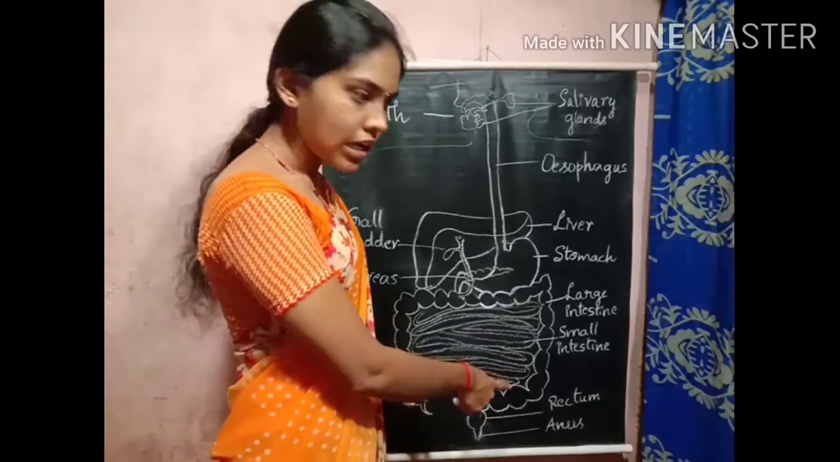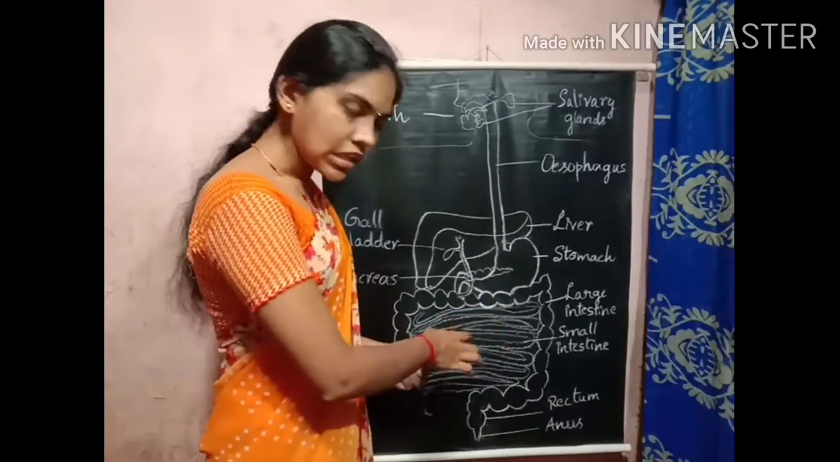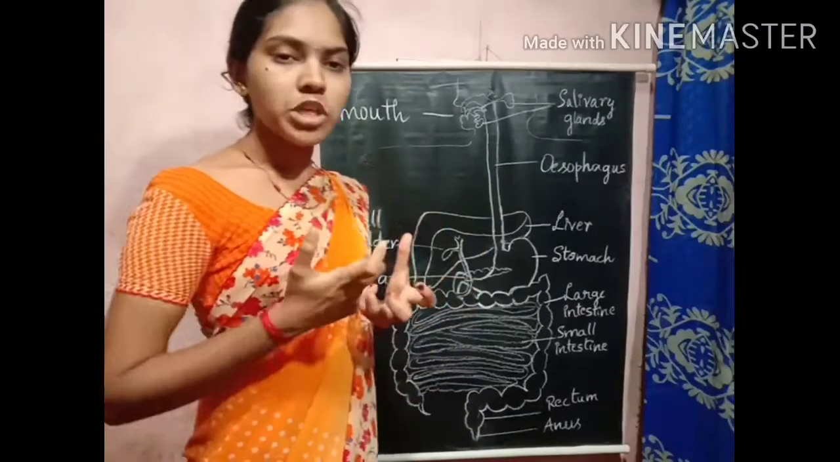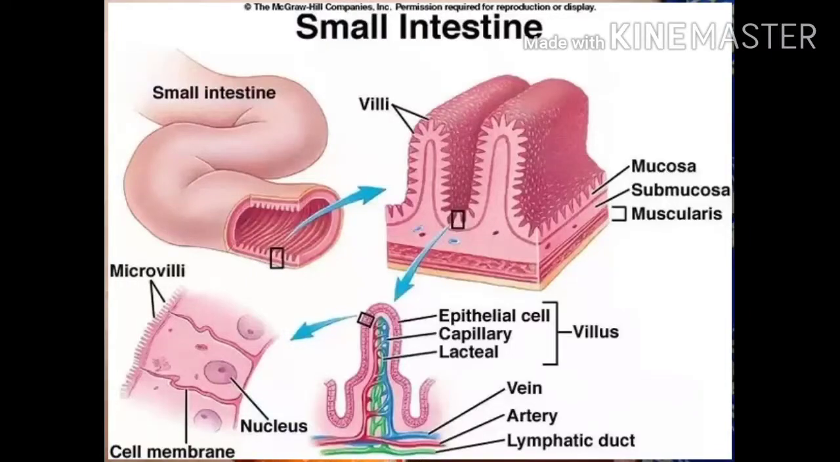In the small intestine, the digestion process is now over. The small intestine also plays an important role in the absorption of the digested food material. How? Now let us discuss. The walls of the small intestine have a finger-like structure, which we call villi.